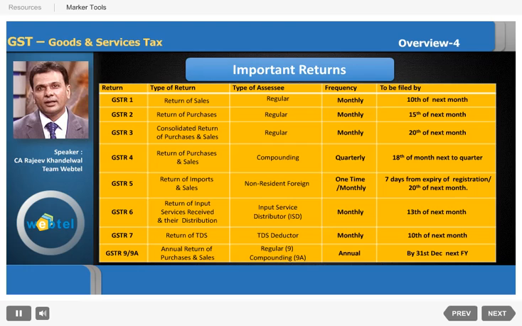Besides these returns, there are also some intermediate returns like GSTR 1A, 2A, etc., which are actually not returns, but from them the final returns, whether it is GSTR 1 or GSTR 2, are made. When you go into the details, then you will understand what the flow for these returns is.